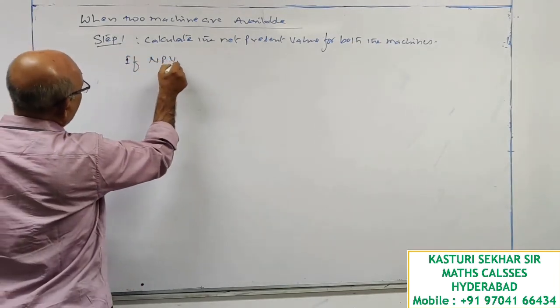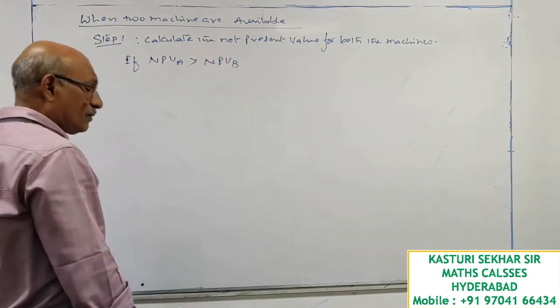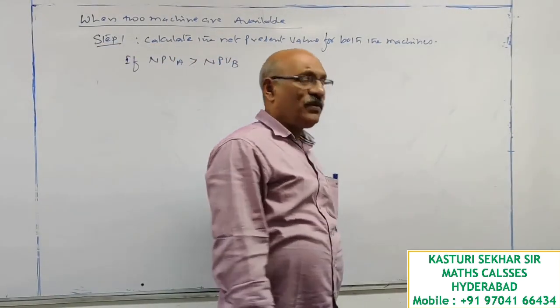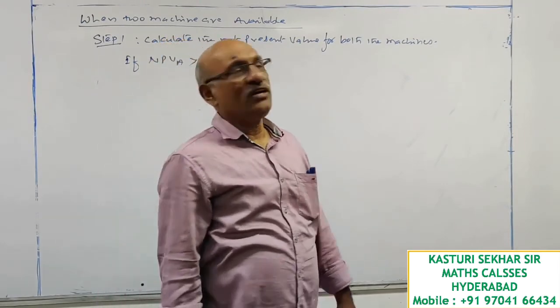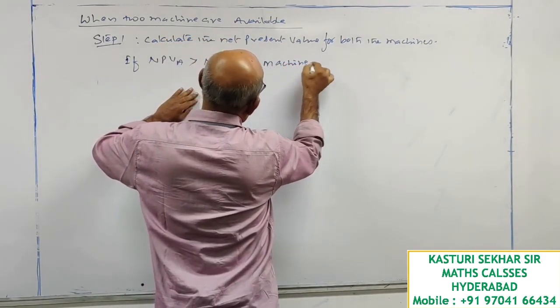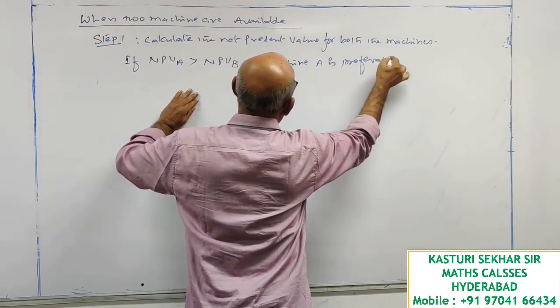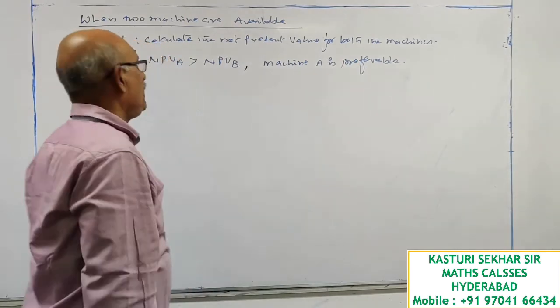If net present value of A is greater than net present value of B, machine A is preferable.